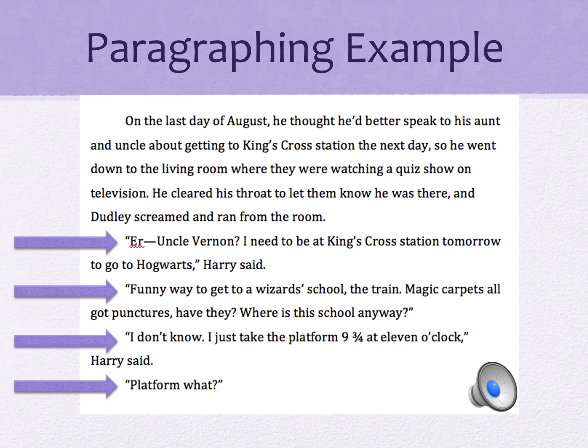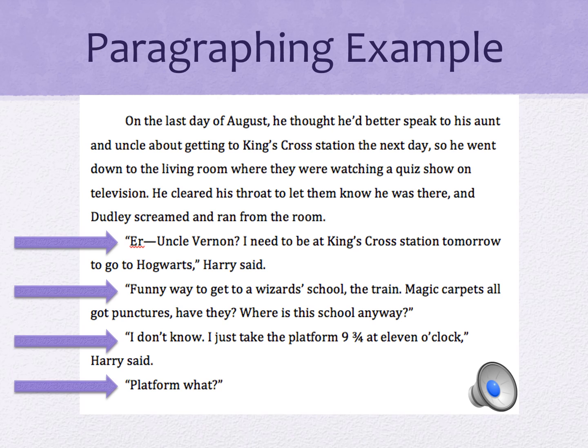All right, guys, here is an example of what your dialogue should look like in your narratives. Look at that very first paragraph on the example. This is an example that I took from Harry Potter. We can see in that first paragraph that J.K. Rowling has just given us a description of what is going on. That is her narration. After that paragraph, she has some dialogue that she has included. You will notice that when she starts her dialogue, she separates out that dialogue from her narration. In order to do that, you need to hit enter and then tab.